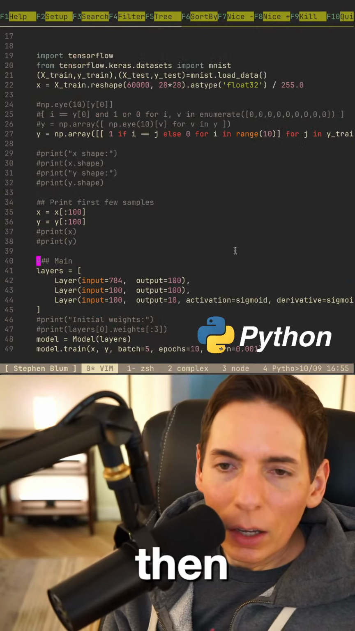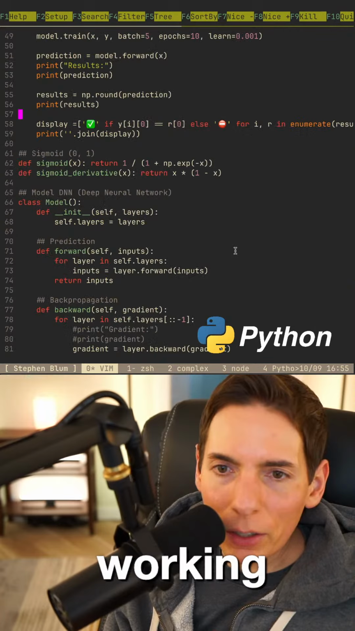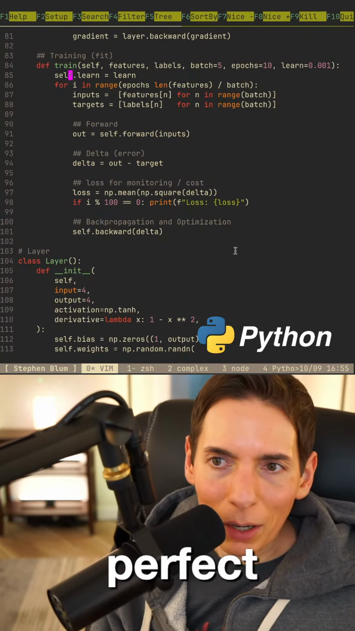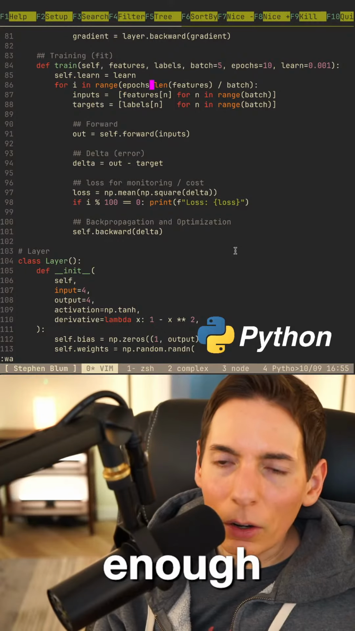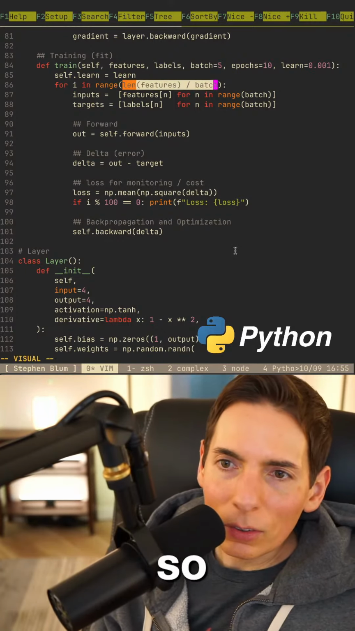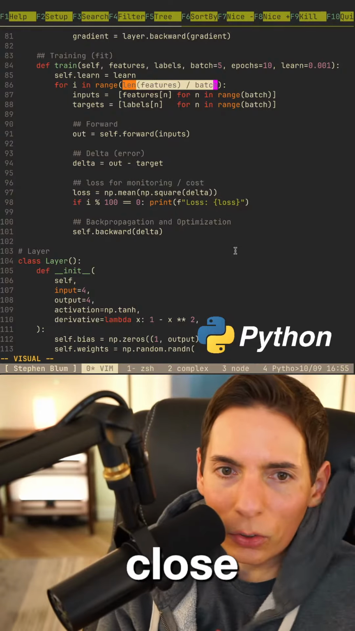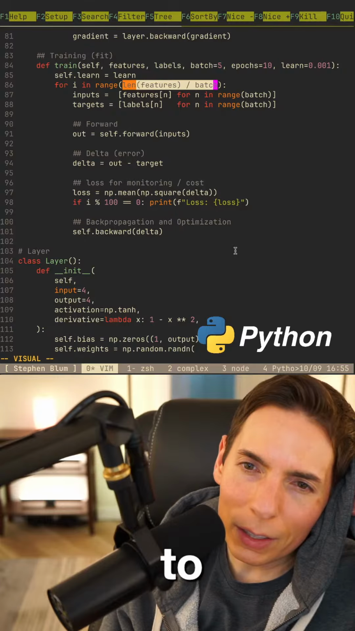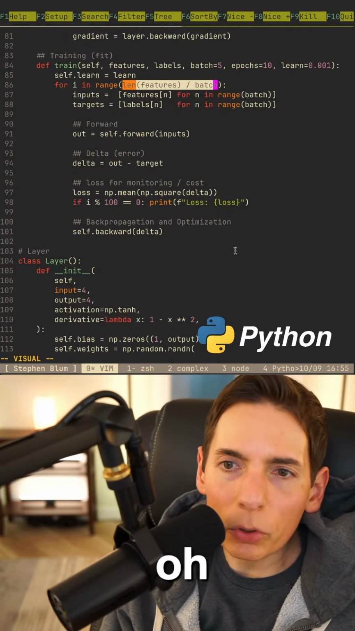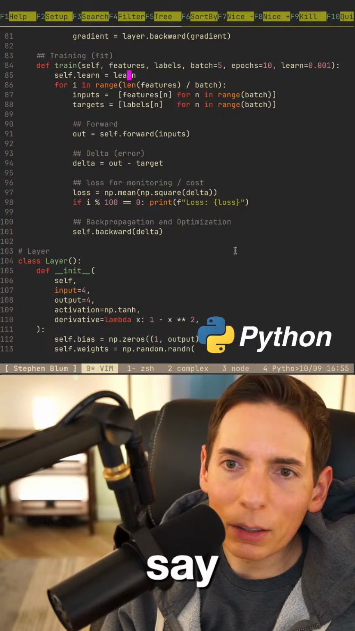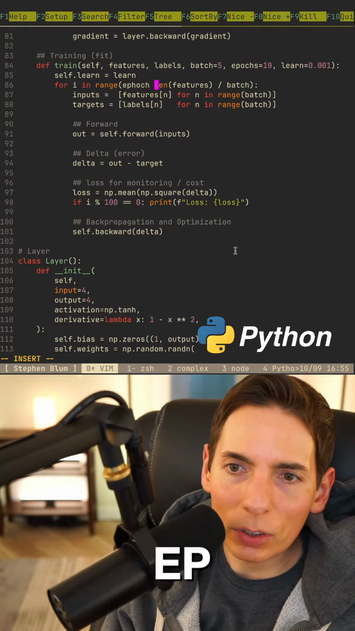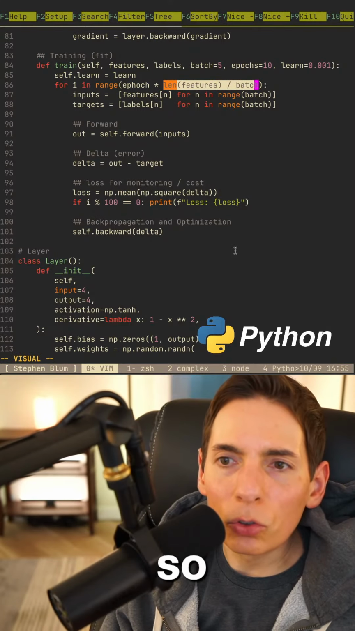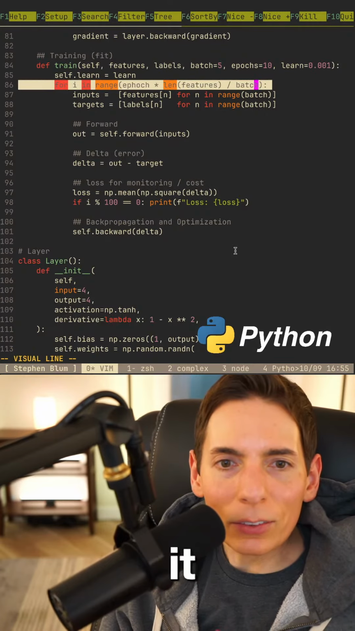And then let's see if we can get our batching working. It's not perfect batching, but I think we're good enough. This gets us close. Oh, and then we need to multiply by 20, right? So we'll just say epochs times features divided by batch. So this says do it 20 times. Okay, we did it. That's it right there.